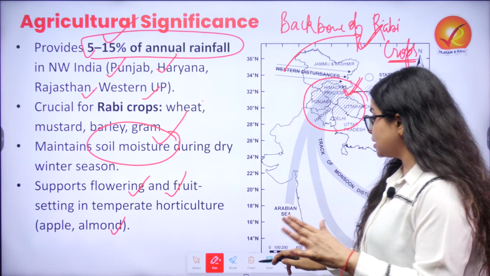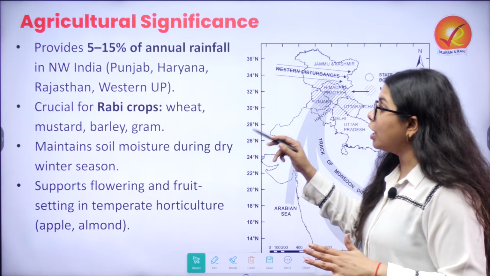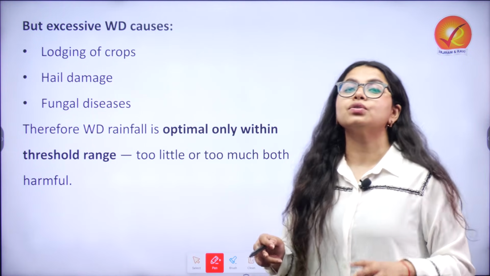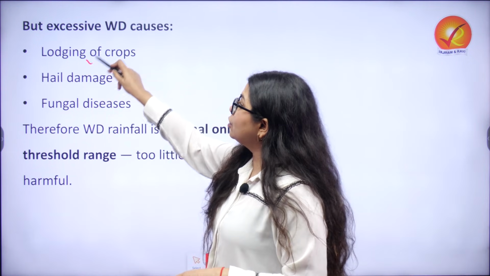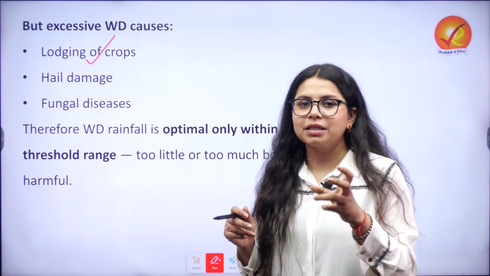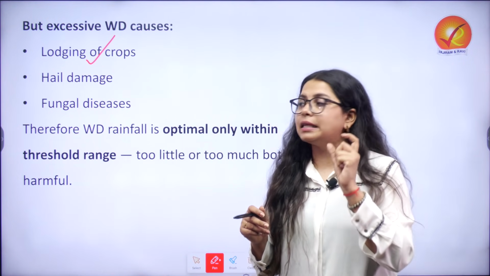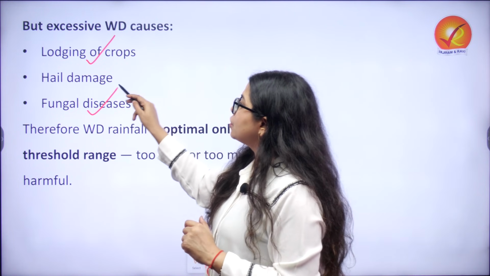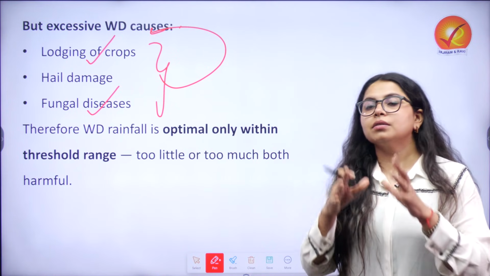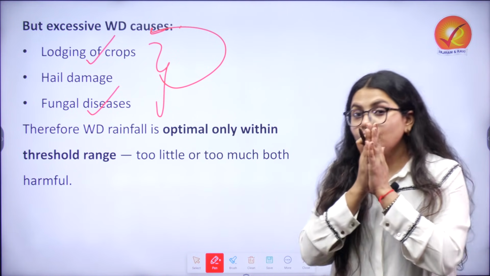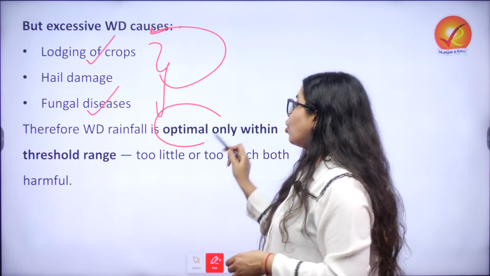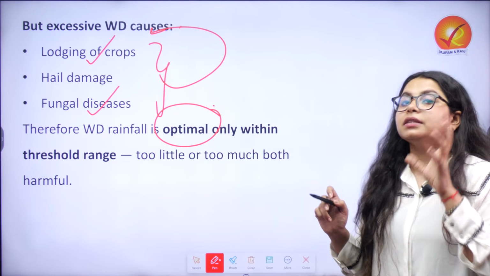Now if western disturbance rainfall is not adequate, then it is a problem, but if it is excess, then also it is a problem, because that will lead to lodging of crops. There are times we get to see hail damage, we call that ole in Hindi, and we also see the presence of fungal diseases in case of excessive western disturbance and related rainfall. So we do need western disturbance rainfall, but we only need it in an optimal, within the threshold range.